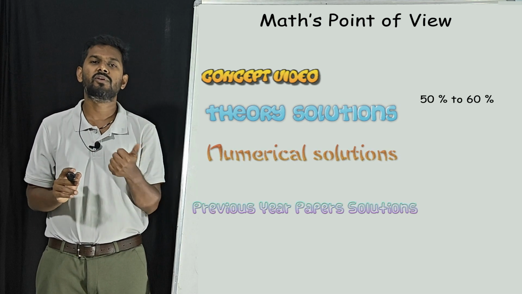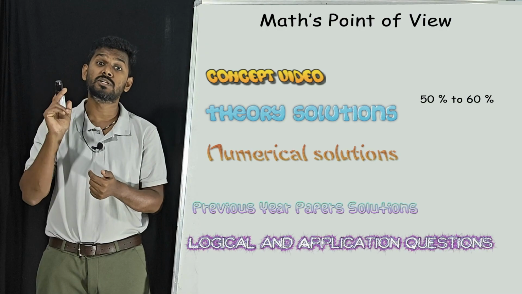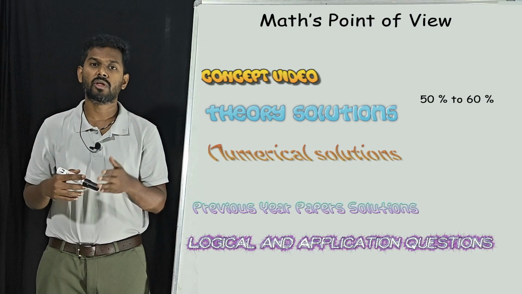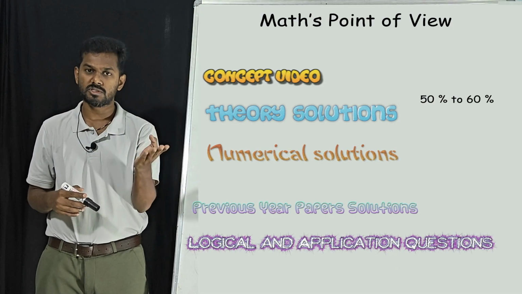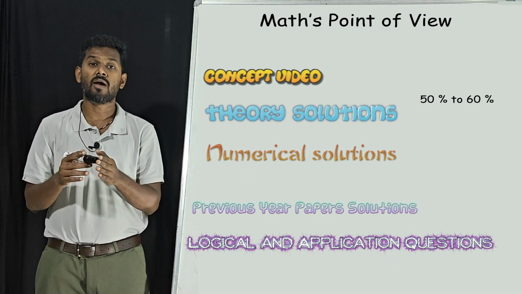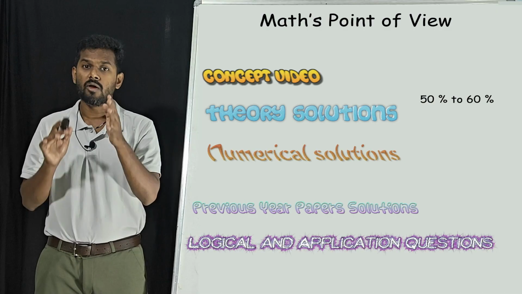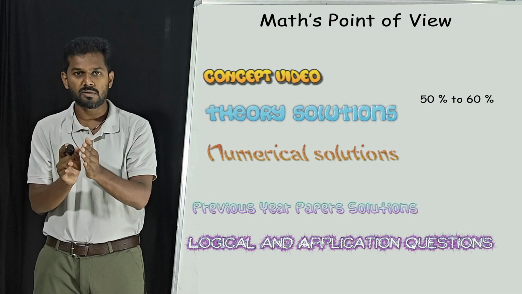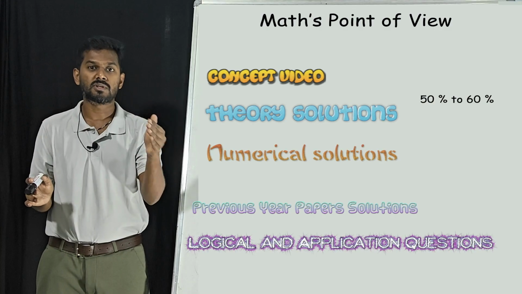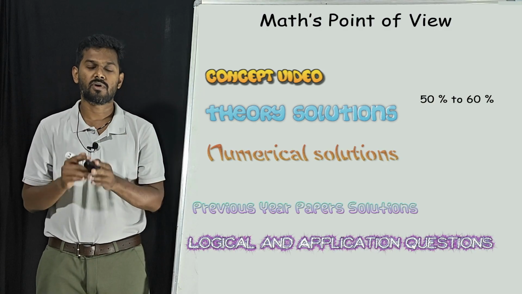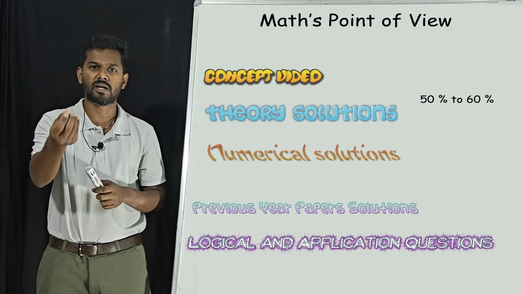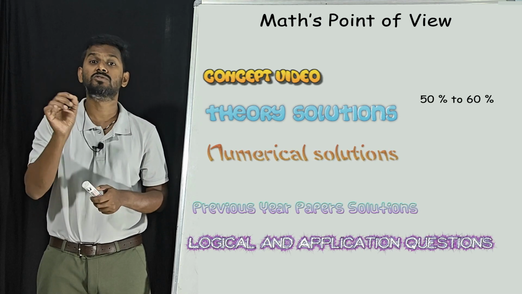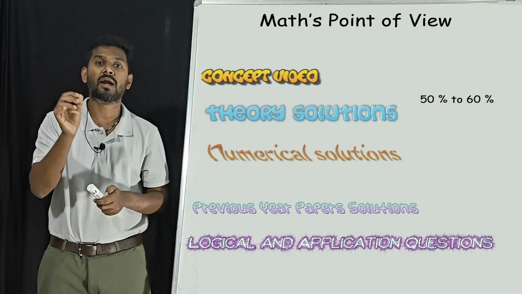That is where previous year papers and expected logical and application questions come into the picture. We are not just going to give you the previous year paper questions as well as the solution. We have sorted it chapter wise. From the first chapter, what are the previous year questions asked? Then work, energy, power from 2017 to 2025. If I give you the papers just in a sorted way and you don't understand the solution, many students will learn the solution by heart.